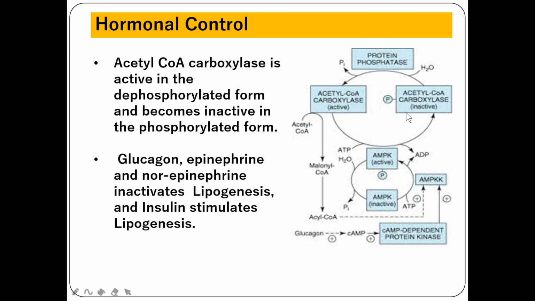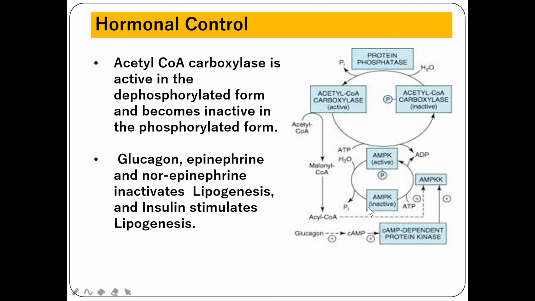Once the enzyme is in the phosphorylated form, it will remain inactive, so lipogenesis will stop. If it is dephosphorylated with the help of the enzyme protein phosphatase, it will become active and continue lipogenesis. In the presence of insulin, this protein phosphatase enzyme will be in the active state. So in the presence of insulin, acetyl CoA carboxylase will be in the active form, and lipogenesis will be stimulated by insulin.